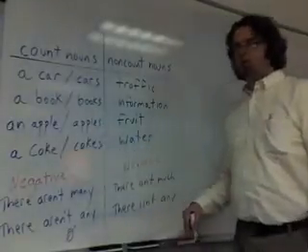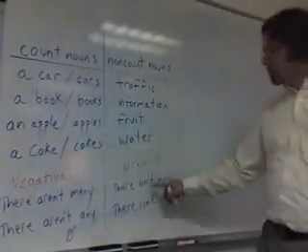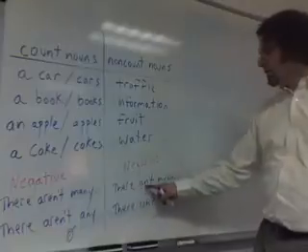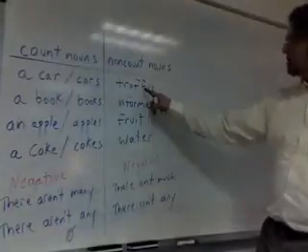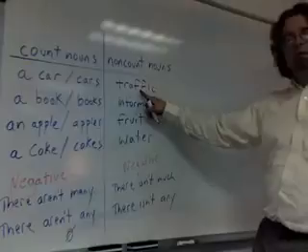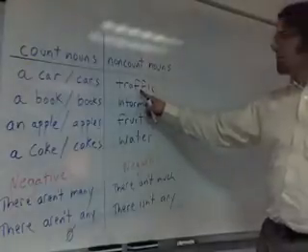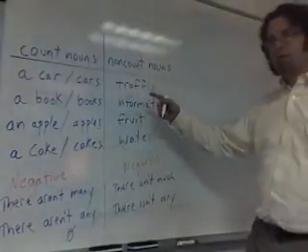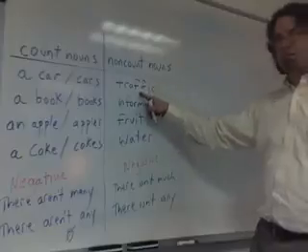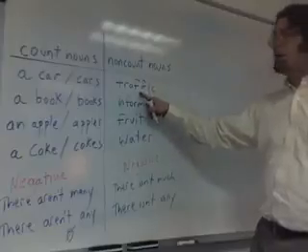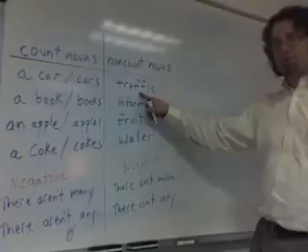With non-count nouns, in the negative, there isn't much traffic. In this case, if there are 5 cars in the road, then you can say there aren't many cars, or there isn't much traffic.